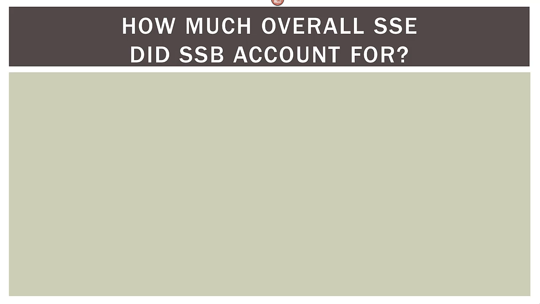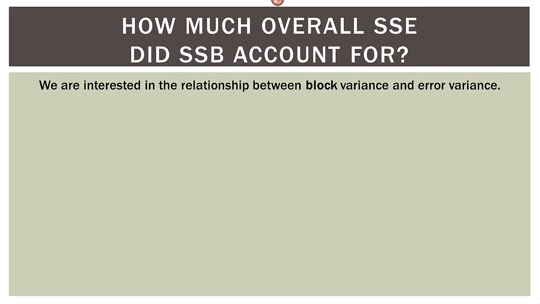So how much of the overall SSE did our sum of squares blocks, or SSB, account for? Because remember, we're trying to take that overall SSE from the one-way ANOVA, introduce blocks, and have those blocks extract some of that variance out. So we want to know how that worked.